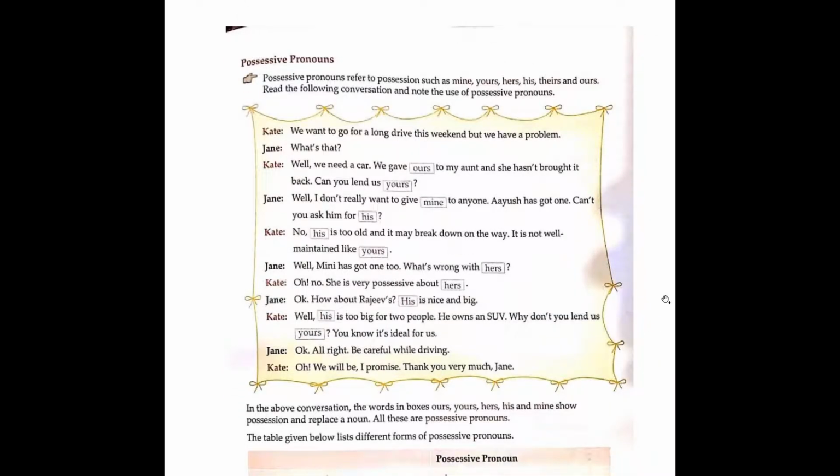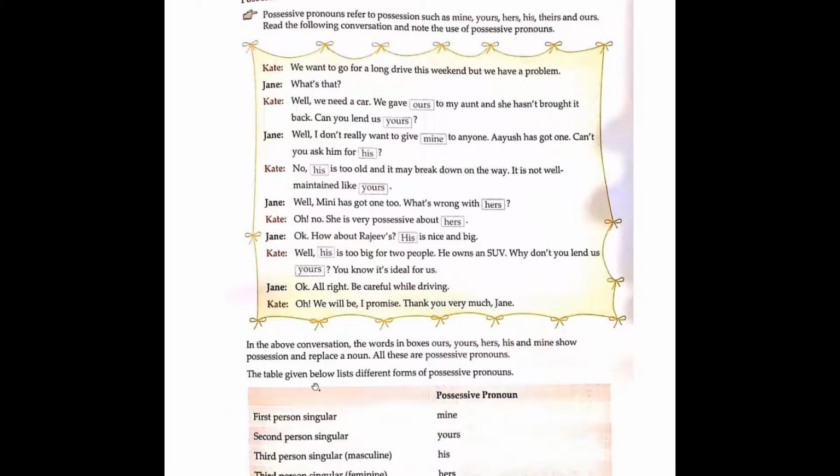Children, I'm going to start with the second type of pronoun. It is possessive. Possessive pronouns are those which refer to possession. For example, mine, yours, hers, his, theirs, and ours. Read the following conversation and note the use of possessive pronouns.